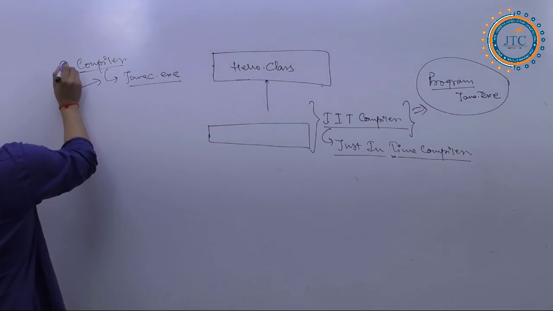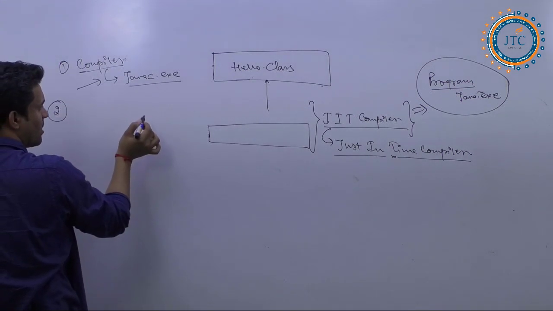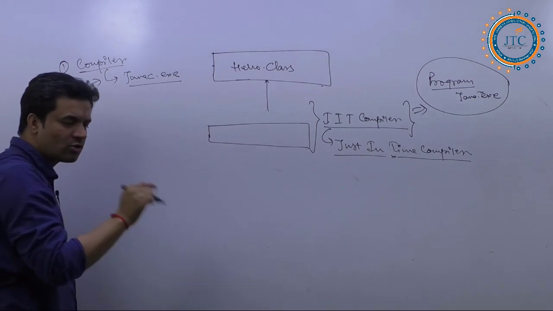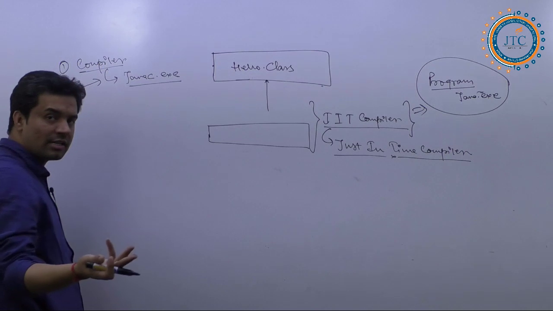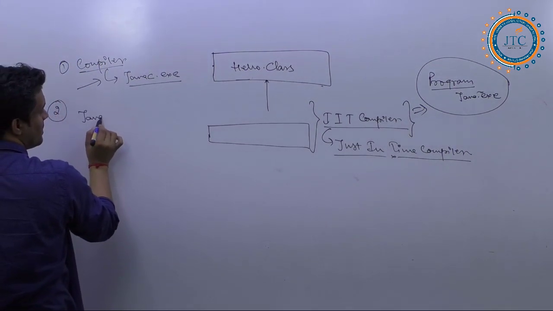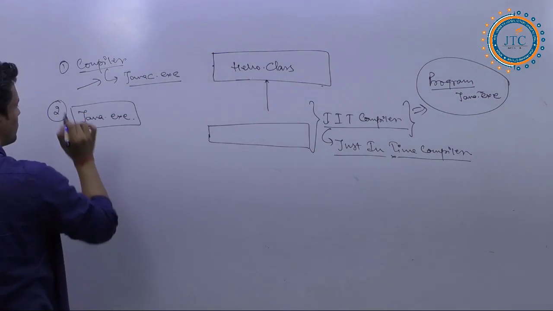At the same time, the second one, the interpreter, is also a program and it has certain tasks, and the name of this is java.exe.